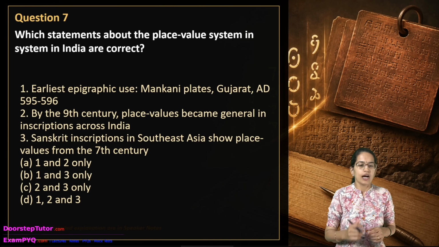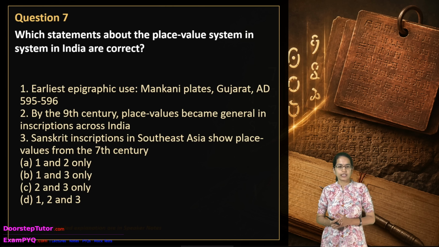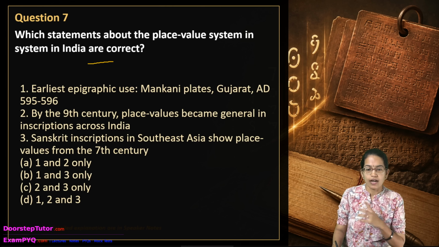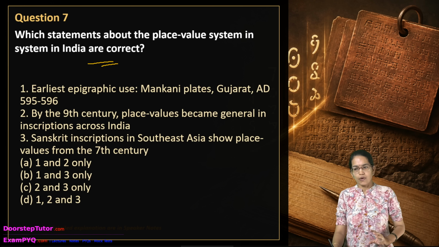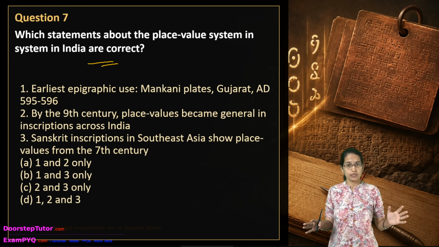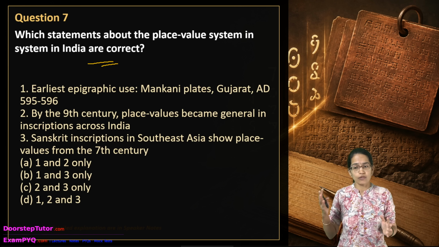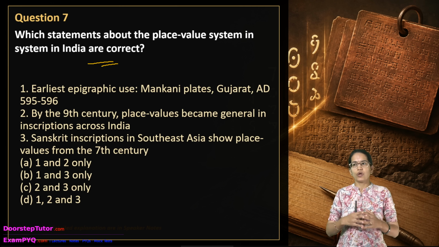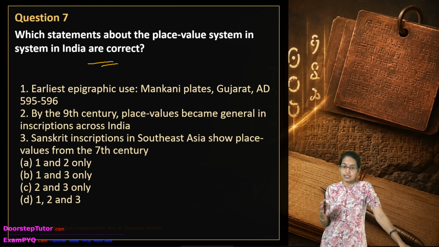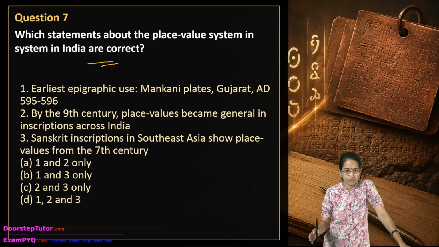So A. The next question is: which of the following statements about the place value system of India are correct? It is important to note that the place value system in India was a slow and gradual development. It was not a sudden development. It was through inscriptions, mathematical calculations and cultural transmission that it came into use.